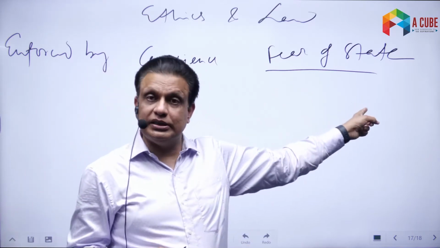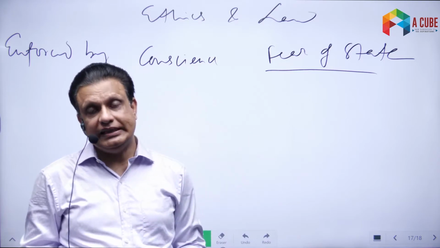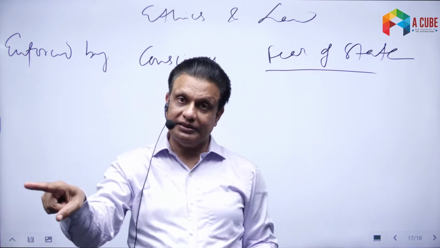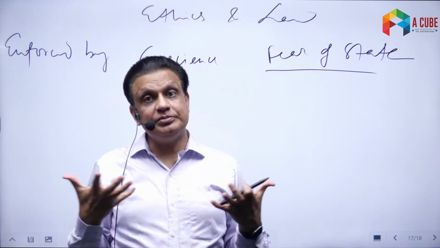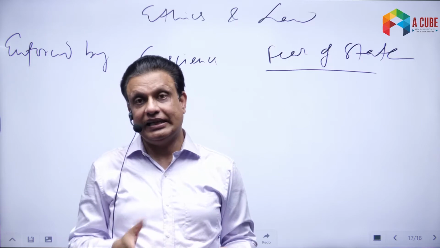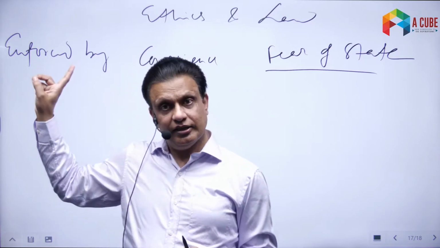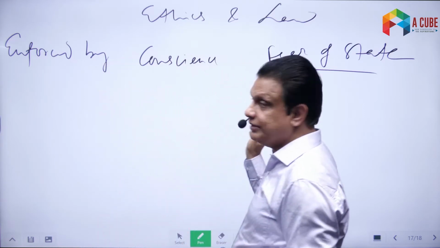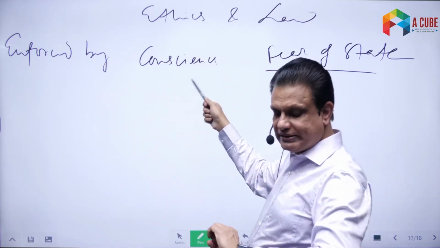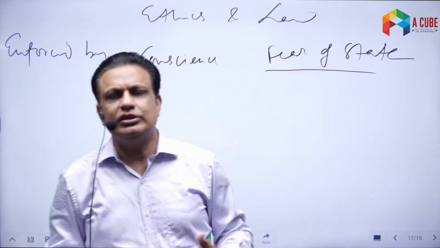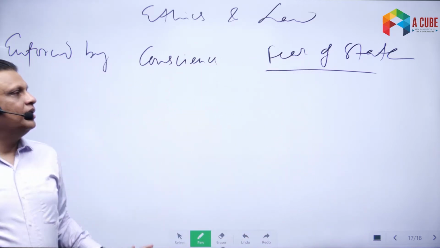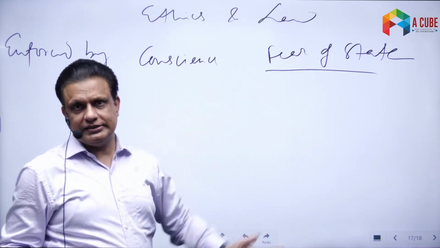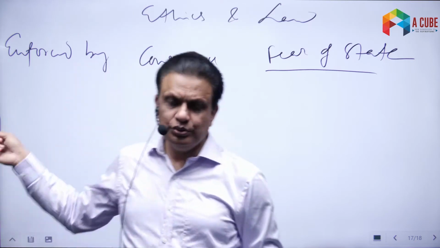The state is very important in law, and in the case of ethics, our mind is more important. It is something that keeps on telling us, do this, don't do that. So there is some internal enforcement mechanism that all of us have inside us, and that enforcement mechanism is what we call the conscience. So that is the second important difference between ethics and law. Ethics is enforced by our conscience, and law is enforced by the fear of the state, punishment by the state or reward by the state in some other case. That is how the two are different from each other.